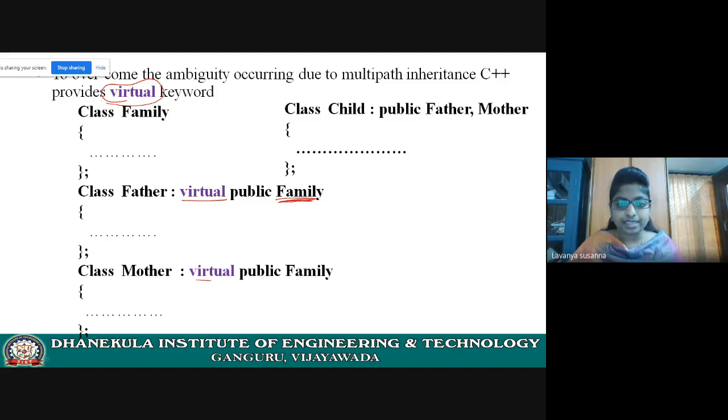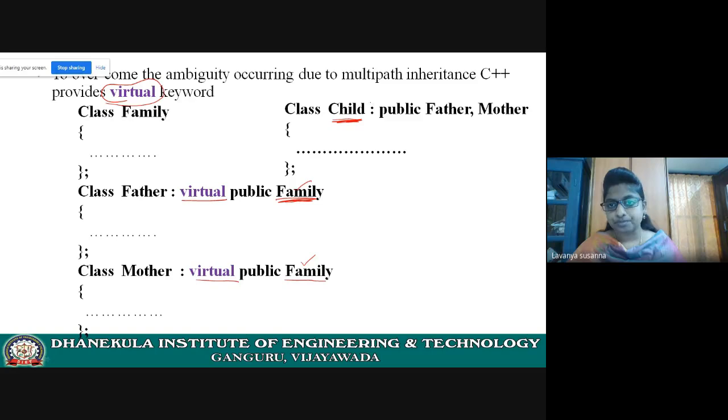And you are making the family a virtual base class because from the family only, the child is getting two duplicate copies of family, right? Using the father path and mother path, from father and mother, this child is getting duplicate copies of family. So you need to declare this base class as a virtual base class. You need to declare family as a virtual base class. Virtual public family. Next, mother, virtual public family.